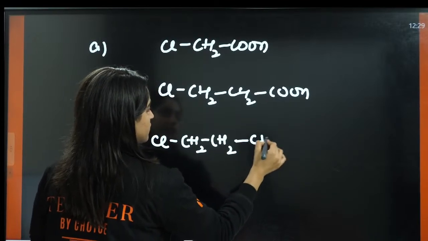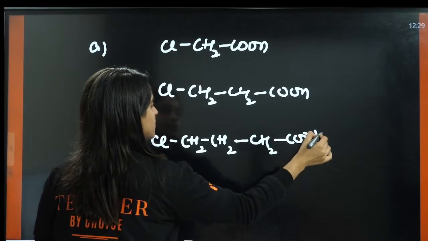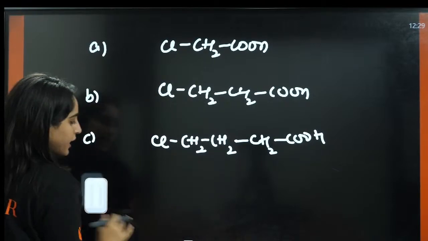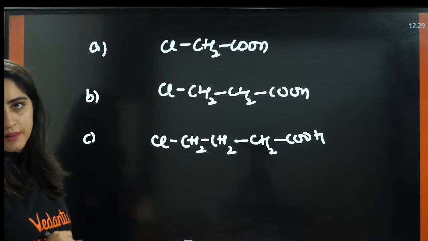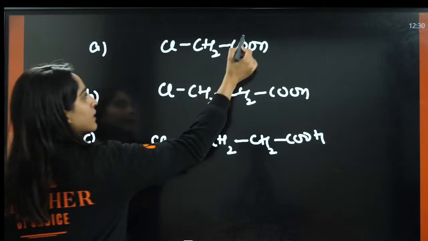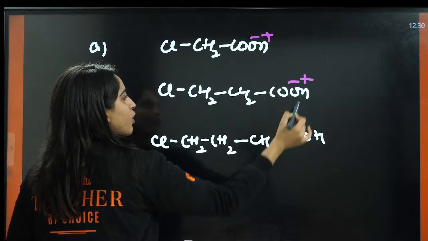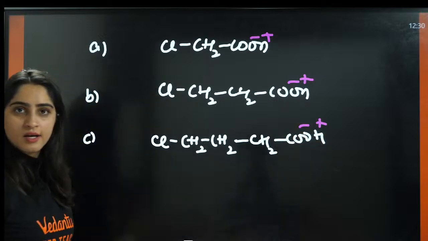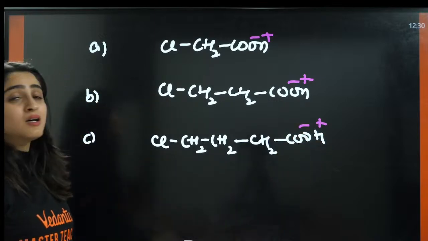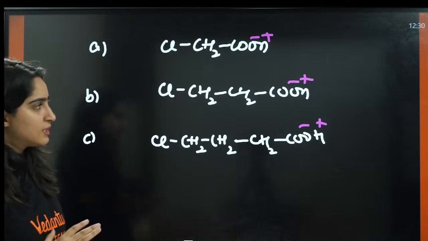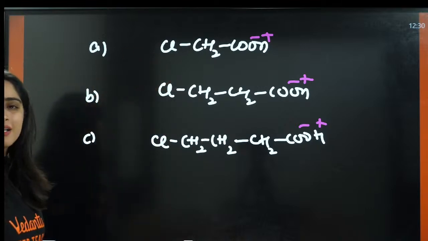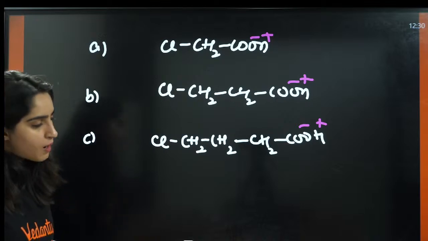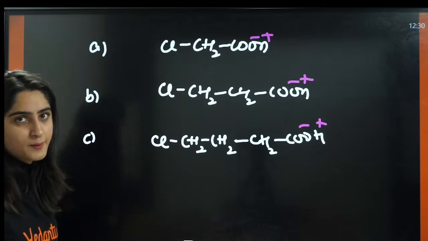Now tell me, what is the acidic strength of A, B, C? Yeah, we need to know the stability of the carbanion here. We have a chlorine atom. In all the cases, we have one chlorine atom, but the difference is the distance here.